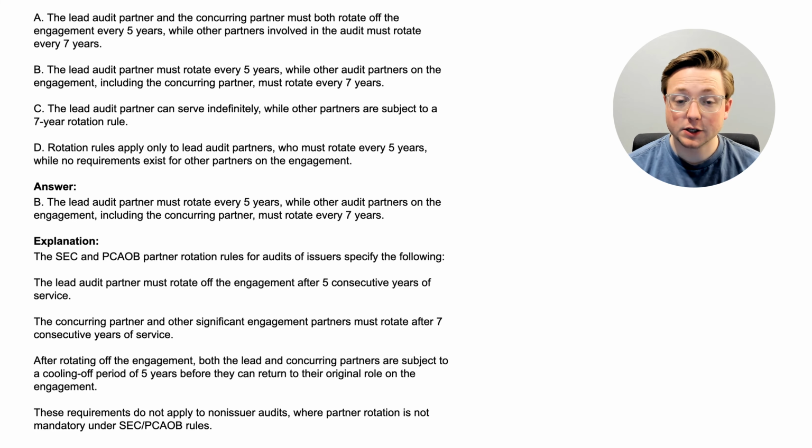The lead audit partner must rotate every 5 years, while other audit partners on the engagement, including the concurring partner, must rotate every 7 years. So that's the rule. Now let's go ahead and read through this explanation.